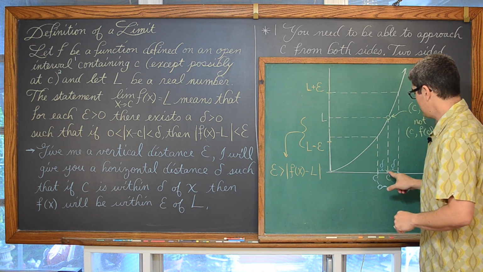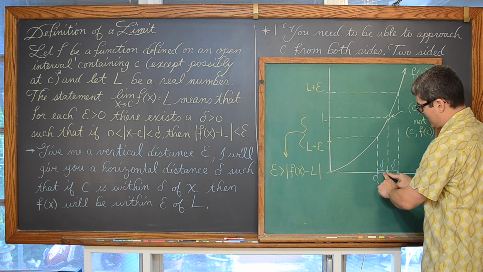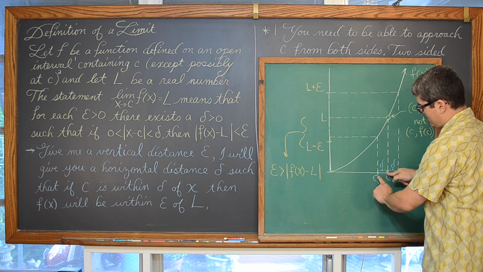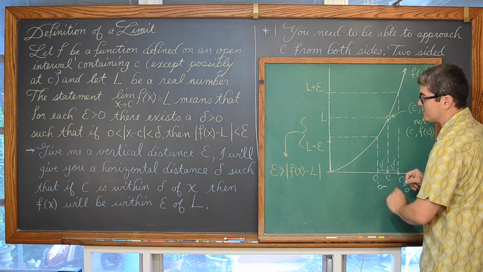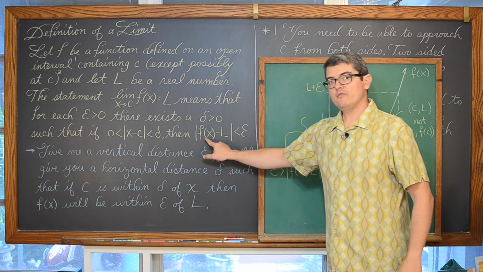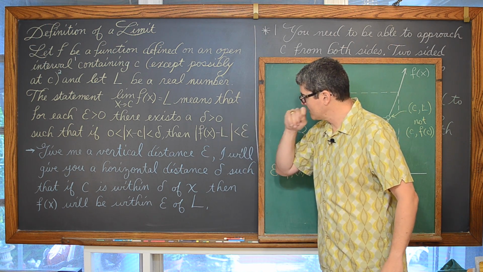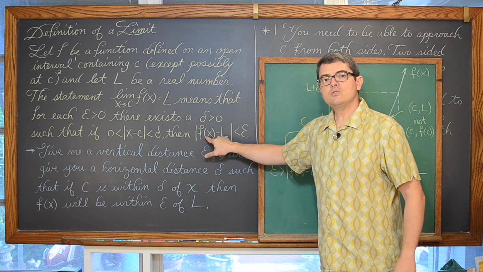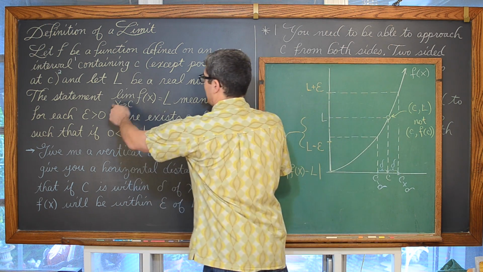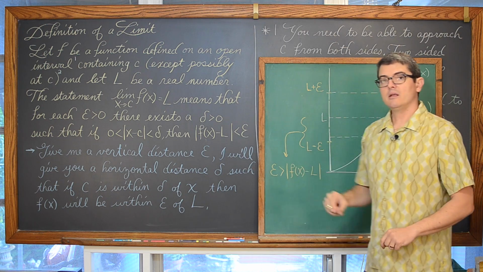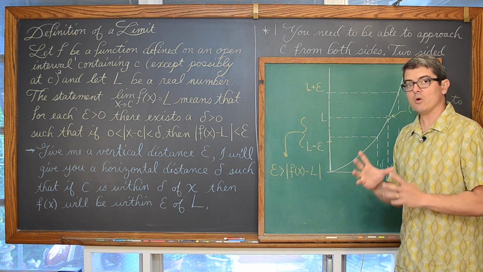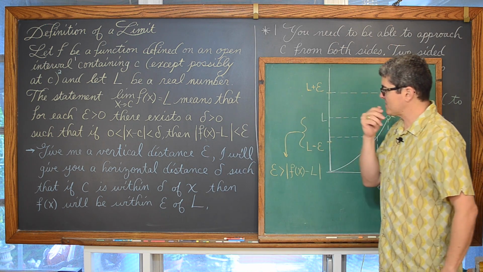So as long as you have an x value that is within the distance of delta from C, then the absolute value of f of x minus L is less than epsilon. The value that you get from the function when you plug x in minus the limit at which you're approaching is going to be less than epsilon.